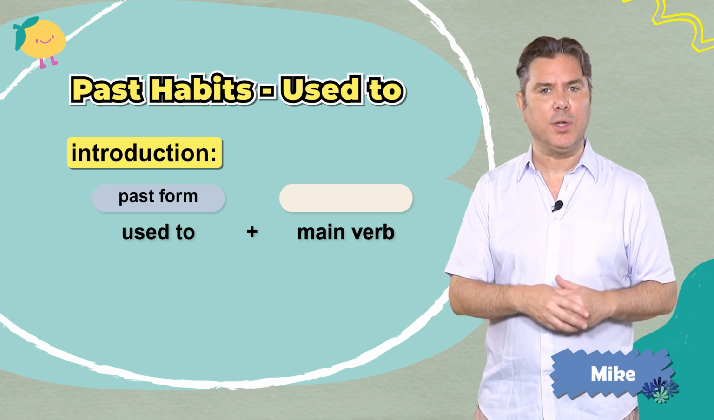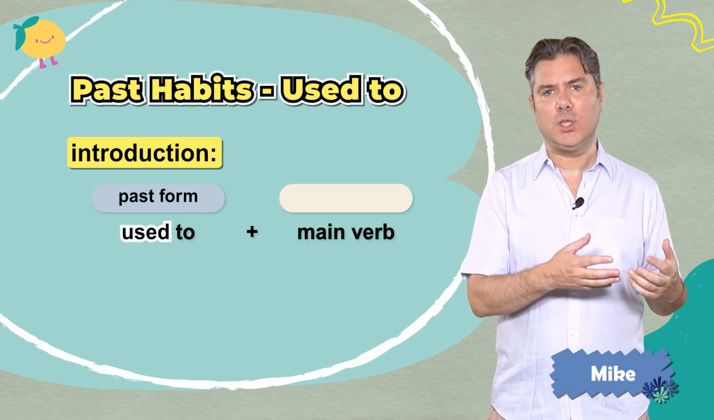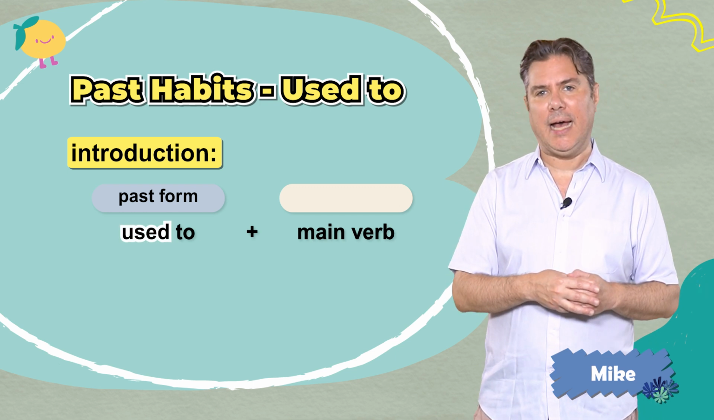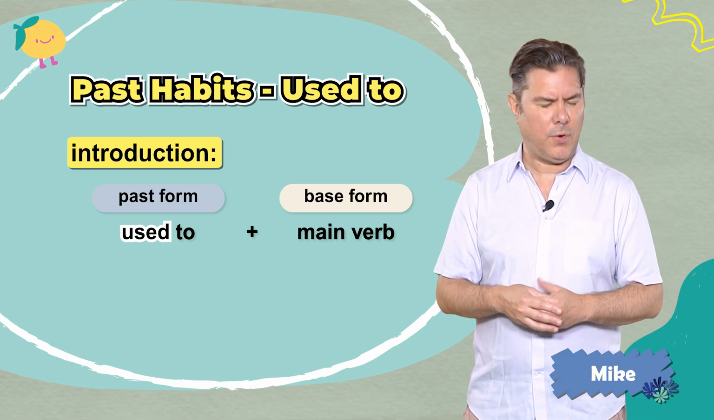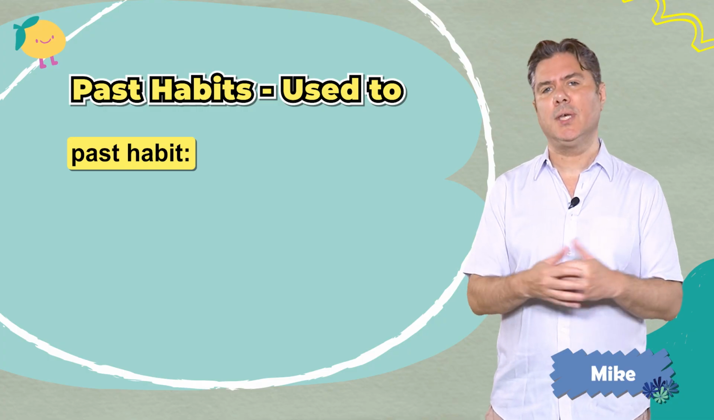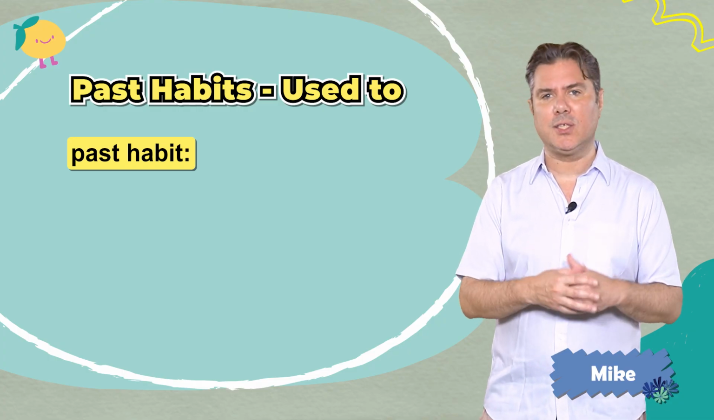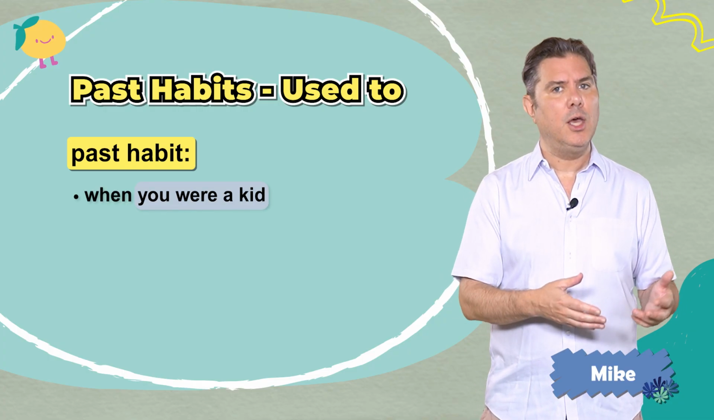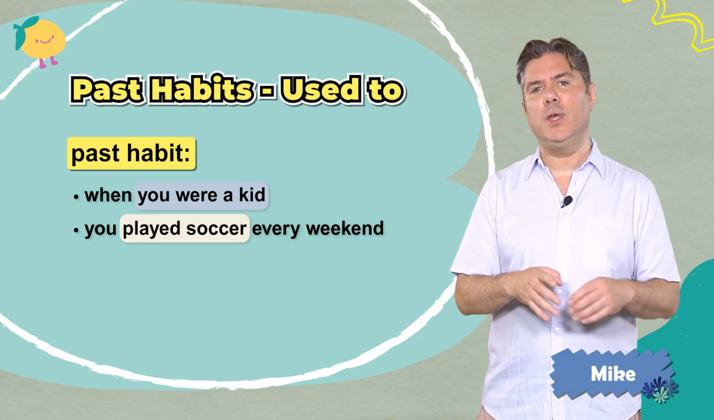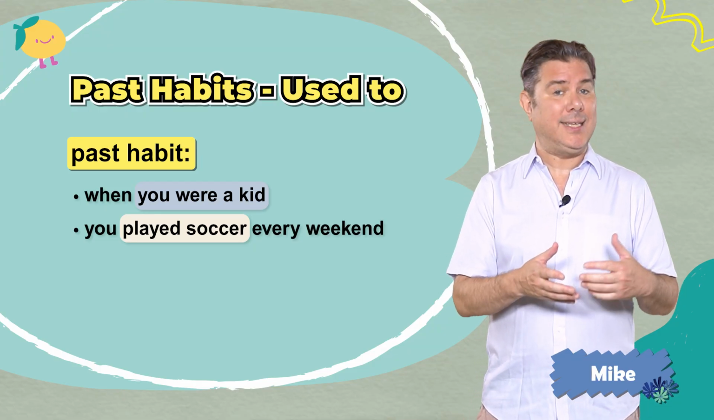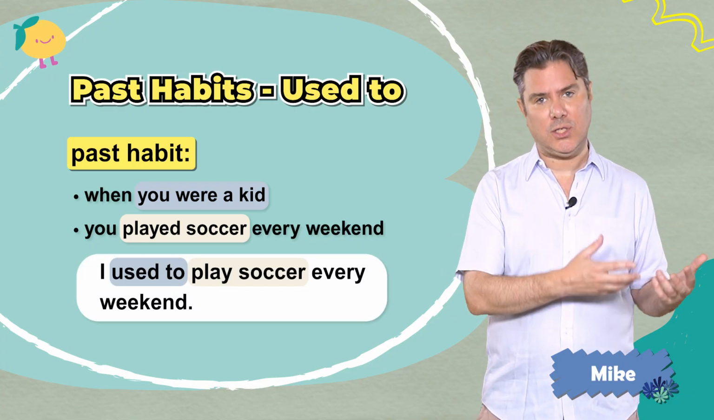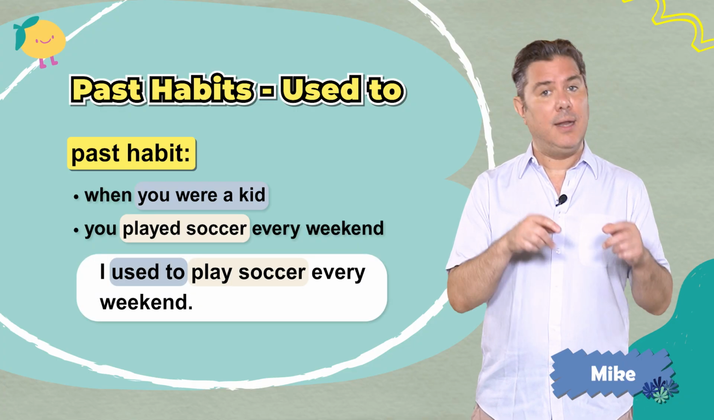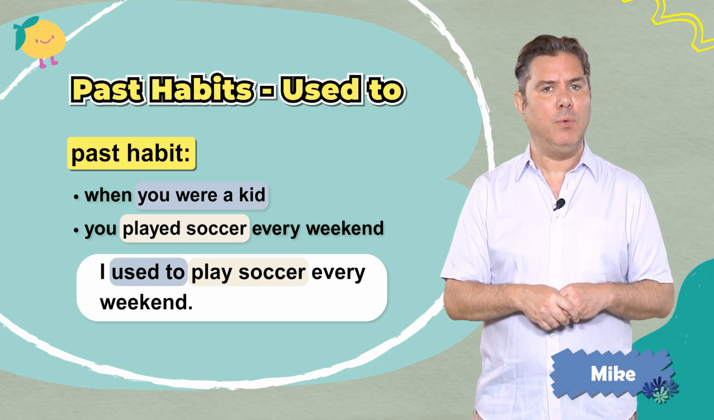Okay, this is important. Since we have used and we know this verb is in past tense, the main verb is in the base form. For example, let's talk about sports. Let's say that you love playing soccer, and when you were a kid, you played soccer every weekend. To describe this as a past habit, you can say, I used to play soccer every weekend. Now you don't play soccer anymore.